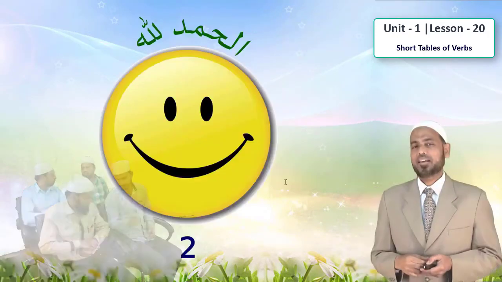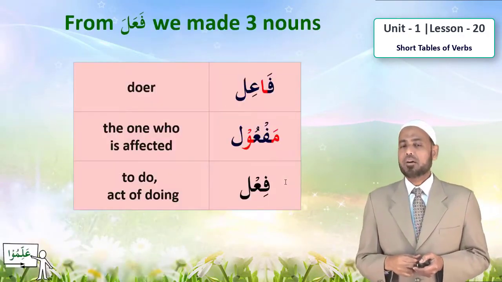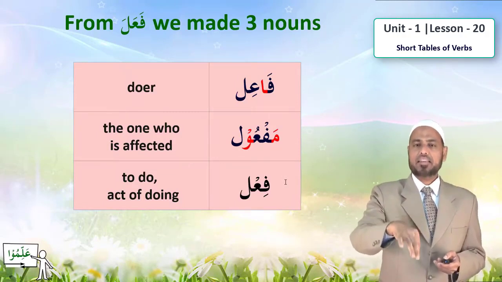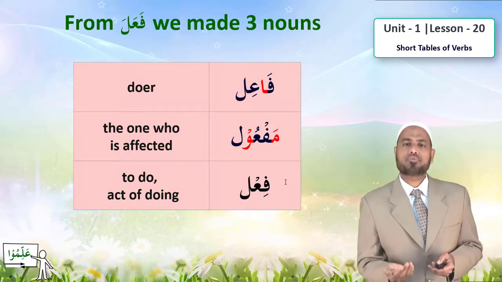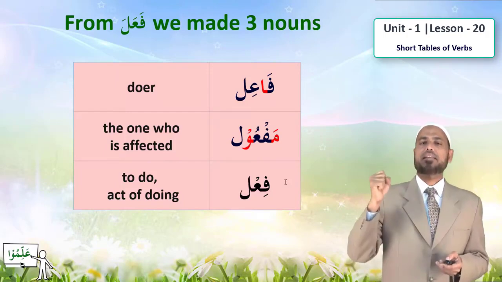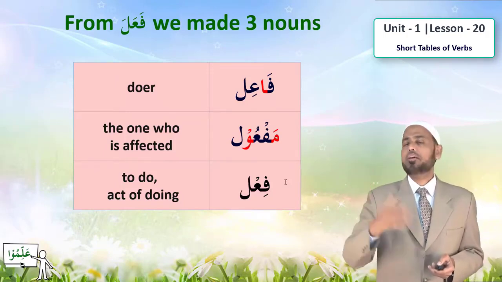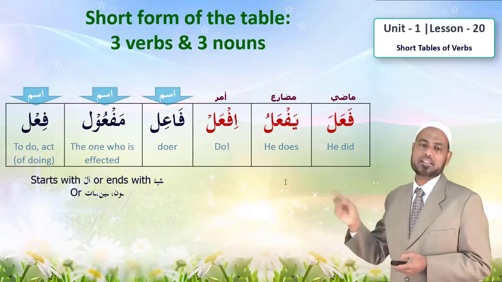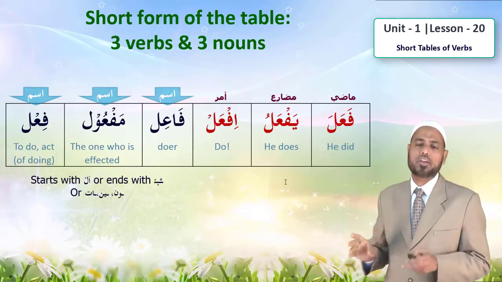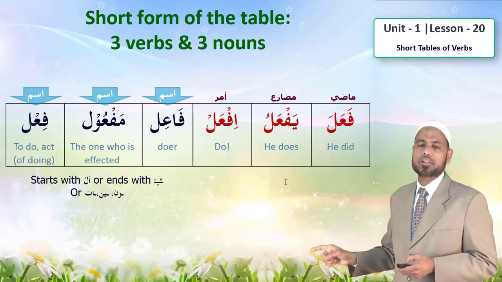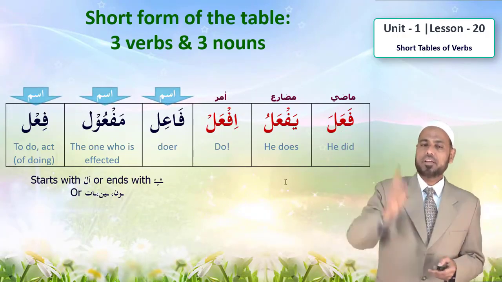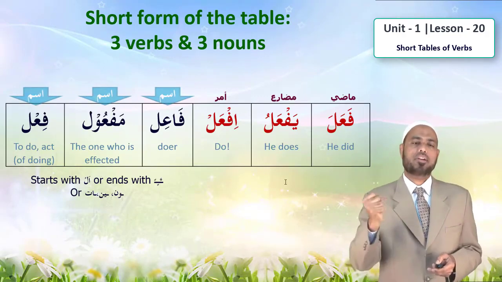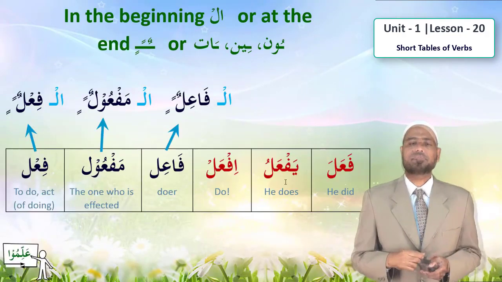Alhamdulillah. Now let us take the rest of the forms, which is fa'il, the one who does, maf'ul, the one who is affected, and fi'l, to do. Okay, they are as it is. Fa'il, maf'ul, fi'l. In this table we fill the rest three as it is. So fa'ala, key for madi, yaf'alu, key for mudari, if'al, key for amr, and fa'il, maf'ul, fi'l are ism.